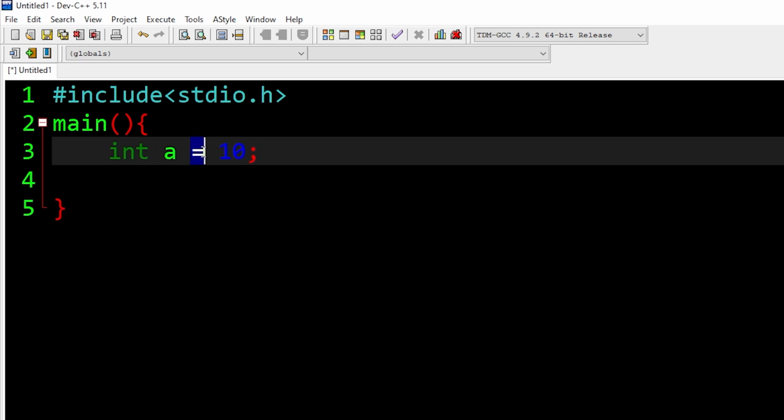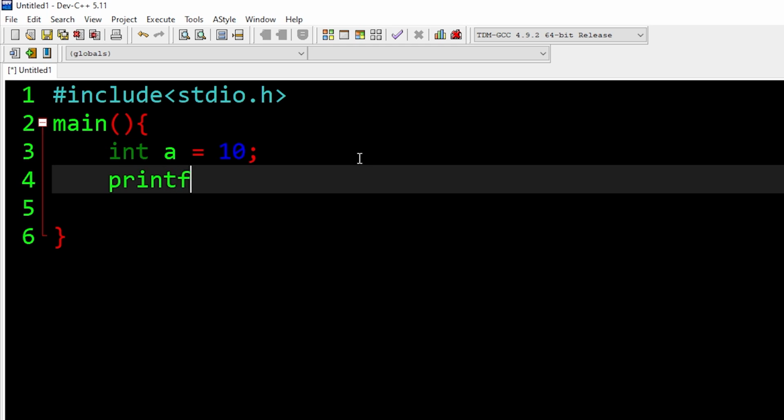Equal to is what we call assignment. In programming languages, generally when we have left and right like this, the value on the right side will be stored on the left side for a single equal to. Make sure we only have a single equal to. Double equal to is something called a comparison operator, which is used for different things, not here. Okay, now let's try to print this. I know that a is 10, but if I cannot show what is inside a, what is the point of storing it, right?